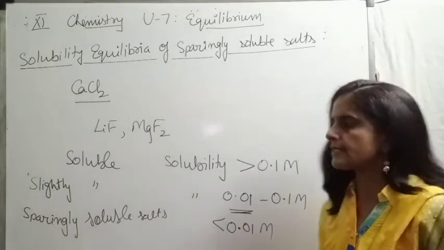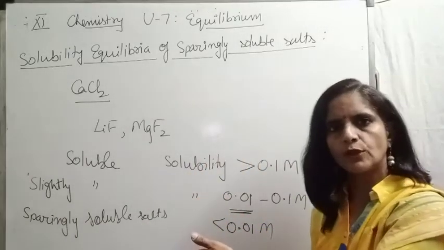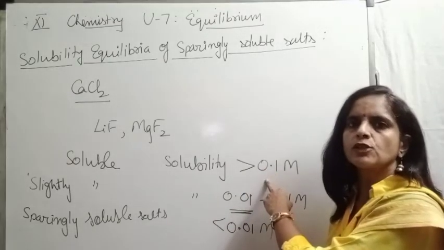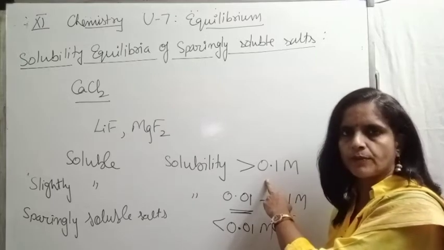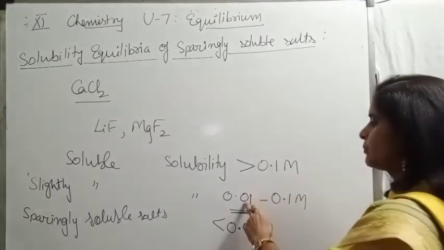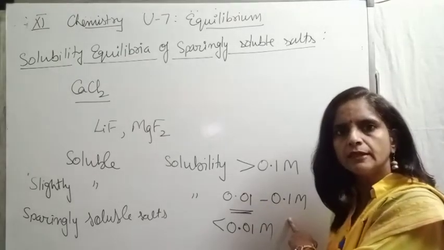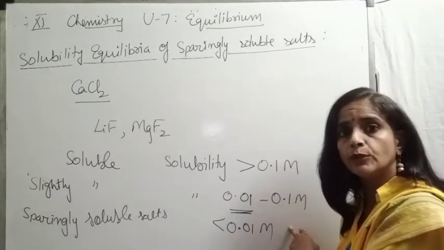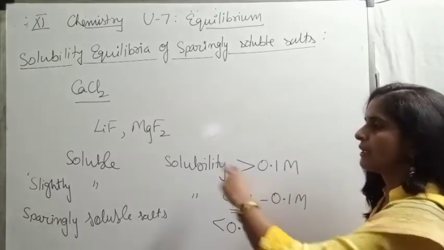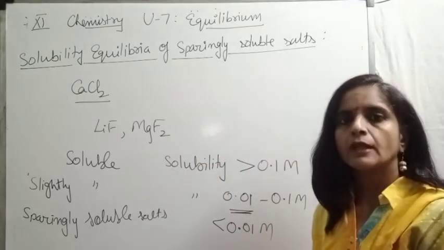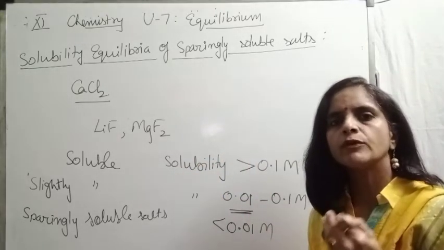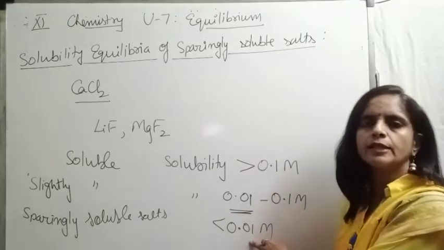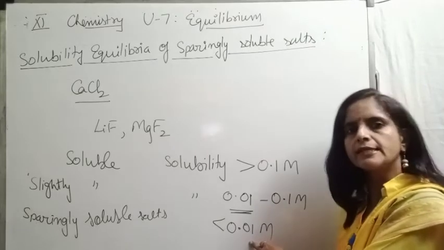So understood children, these are the three categories on the basis of solubility. If the solubility is more than 0.1 mole per liter, that salt is considered a fairly soluble salt. If the solubility is between 0.01 to 0.1 moles per liter, means it should be more than 0.01 and less than 0.1 moles per liter, then we call that salt slightly soluble. And the third is salts having very limited solubility, less than 0.01 moles per liter. They come under this category.